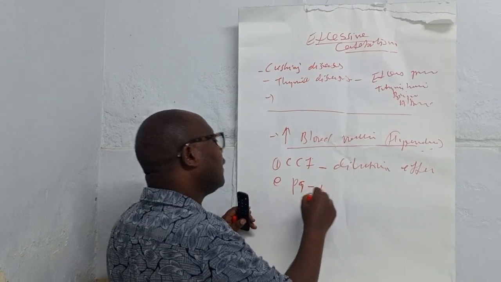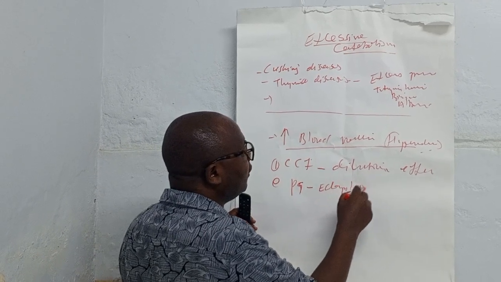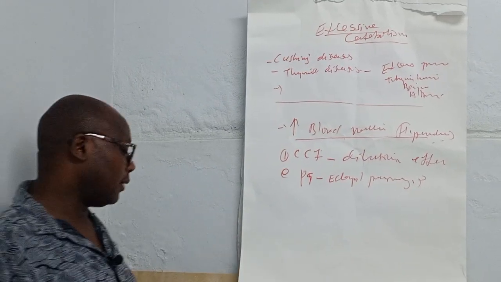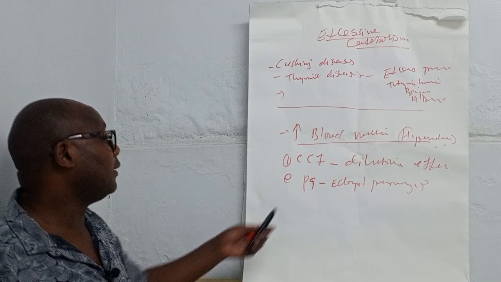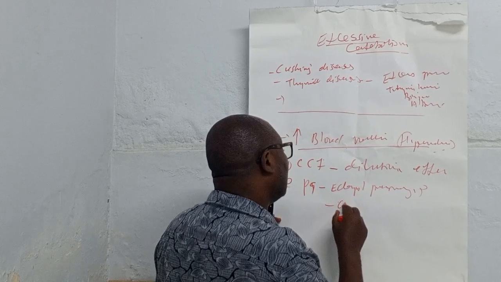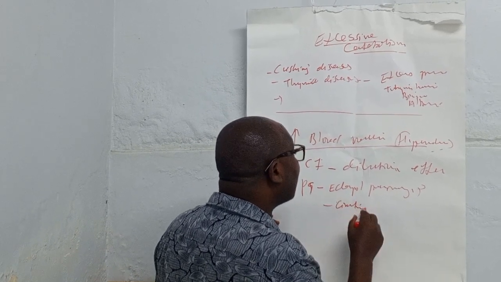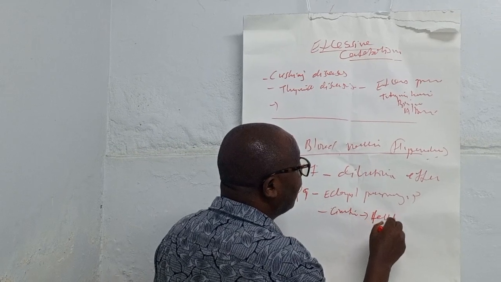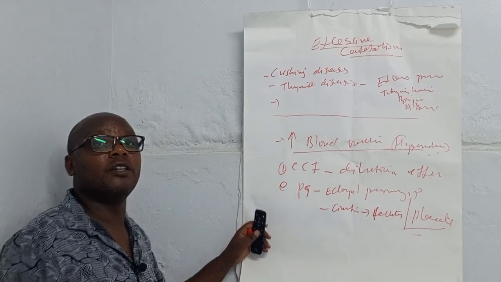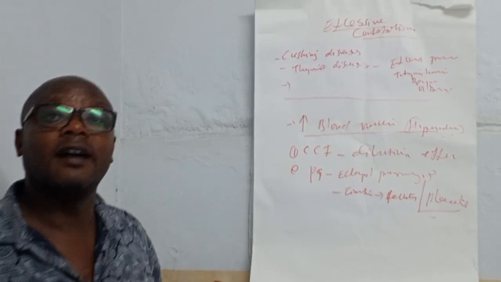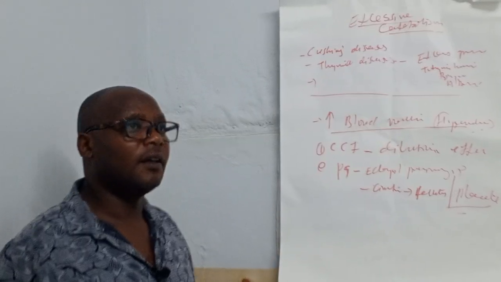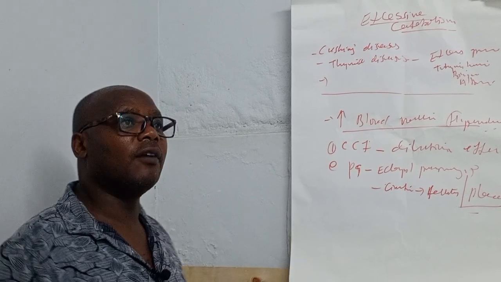Like eclampsia again, we have preeclampsia as a cause, and also pregnancy itself, because of circulation. The hormones can be circulating in the fetus and also in the placenta, and the mother is sharing the albumin with the placenta and the fetus, meaning the albumin in the body will come down. So basically, those are a few of the things.